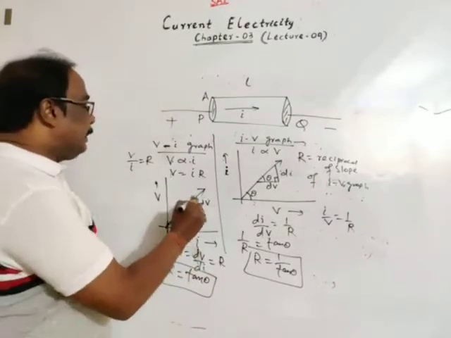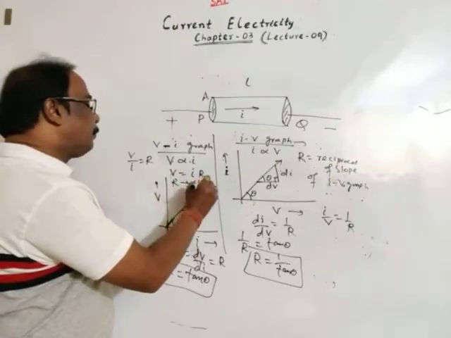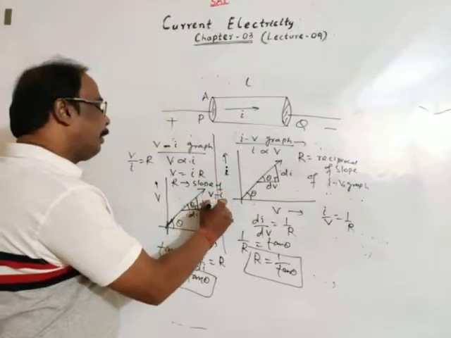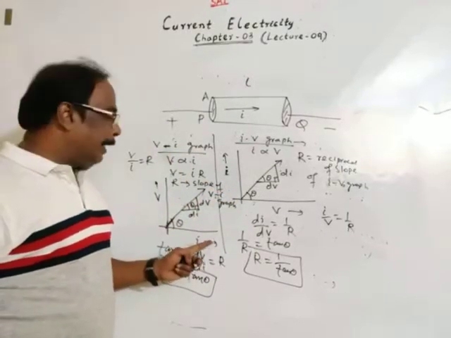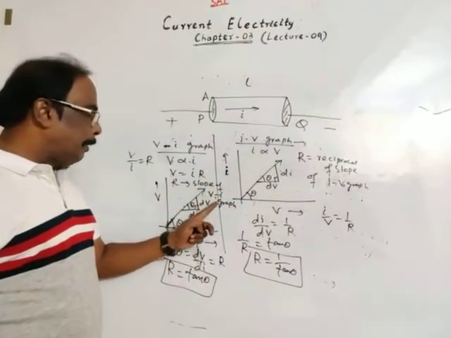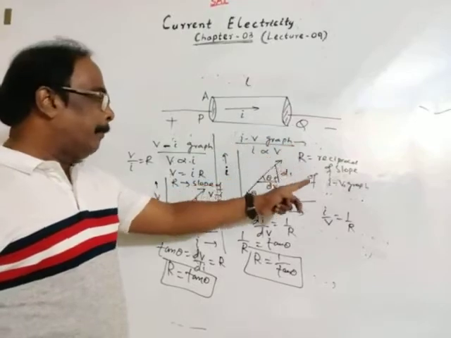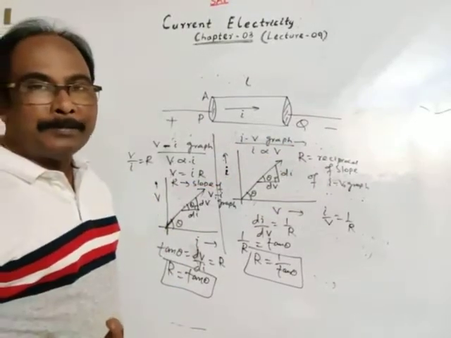Okay. Thus here resistance is the slope of the VI graph. If you consider the VI graph, then resistance is equal to the slope of the VI graph. If you take the IV graph, then resistance is the reciprocal of the slope of the graph.